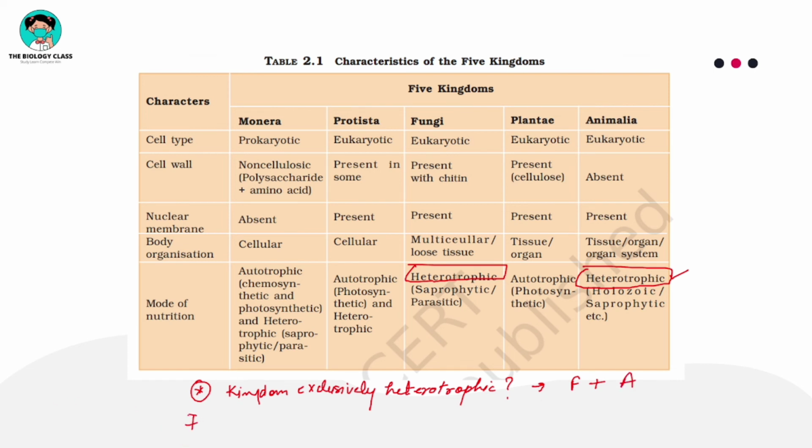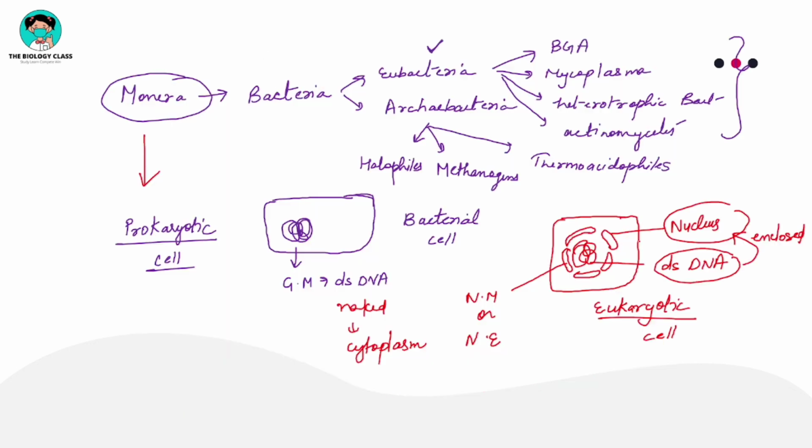Another question: which kingdom is exclusively autotrophic, no other type of nutrition? Yes, kingdom Plantae. You have to keep the exceptions in your mind, but if you go with the major members, autotrophic mode of nutrition is shown in kingdom Plantae. So questions will be asked like this, right?